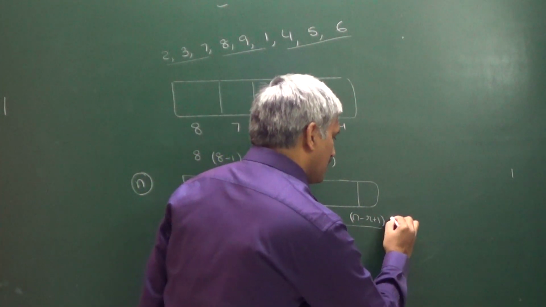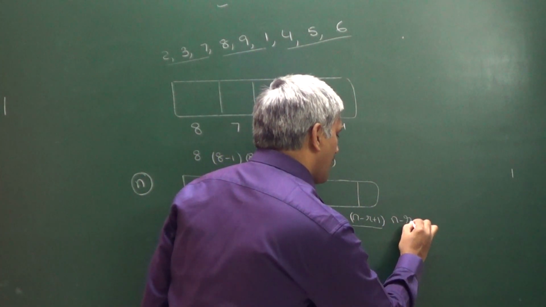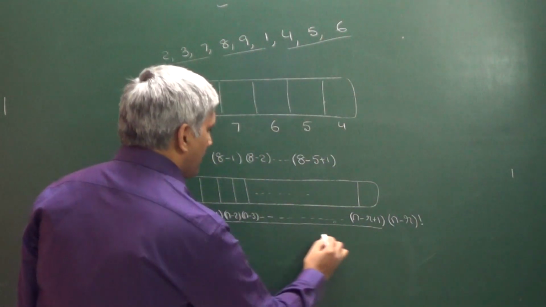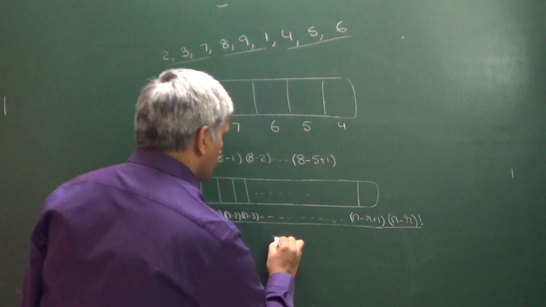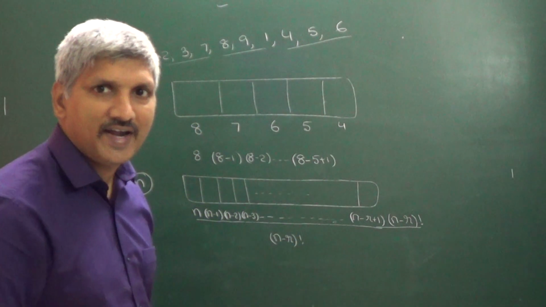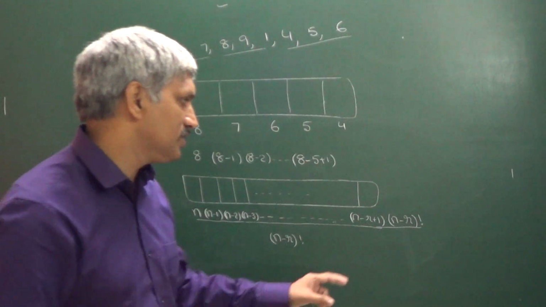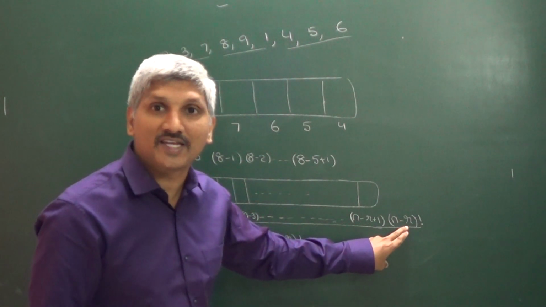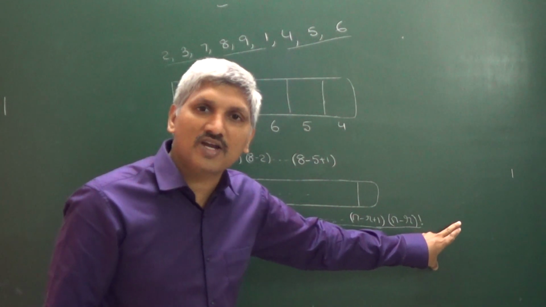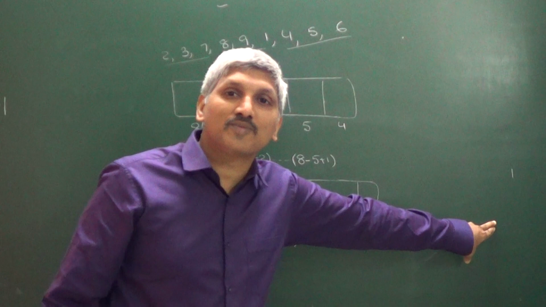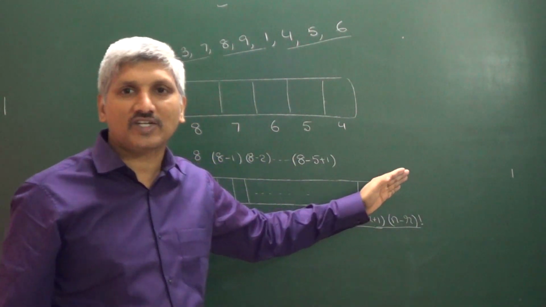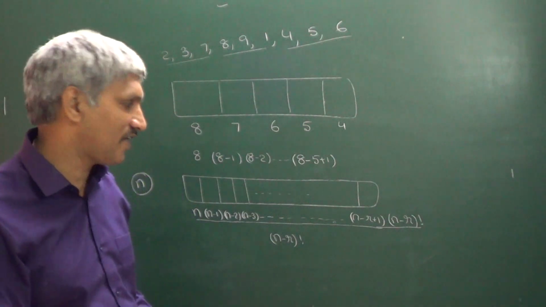Now what I am doing here is multiplying and dividing with n minus r factorial. That means here I am multiplying with n minus r, n minus r minus 1, n minus r minus 2, and so on up to 1. Multiplying with n minus r factorial and dividing with n minus r factorial.